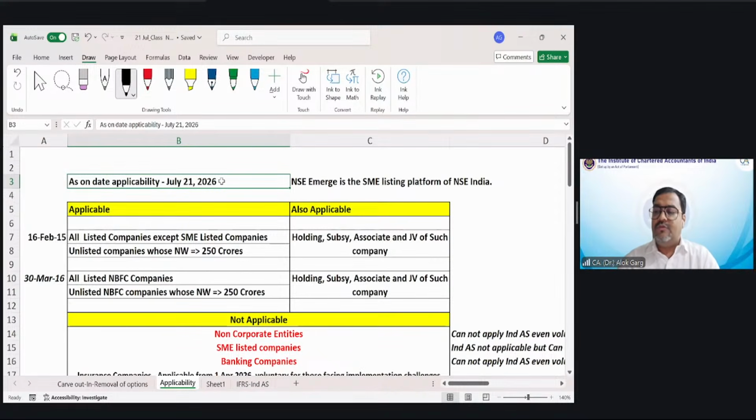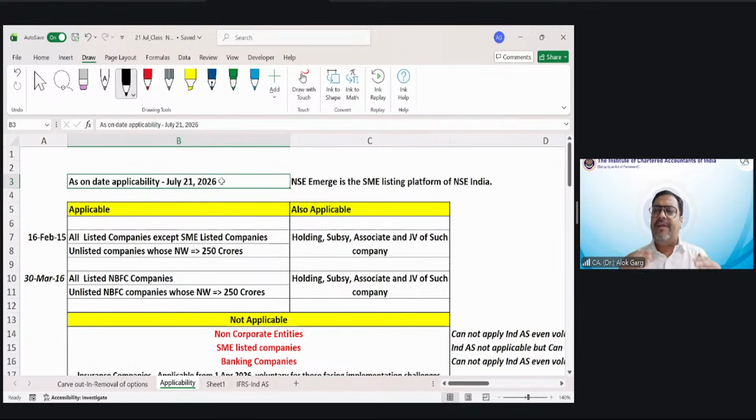So then, my dear friends, according to the 16 February 2015 notification, Ind AS is applicable to which set of entities? I am talking about applicability as on today, right? As you know, Ind AS were notified on 16 February 2015. It's been almost 11 years and 5 months since Ind AS were notified in India.